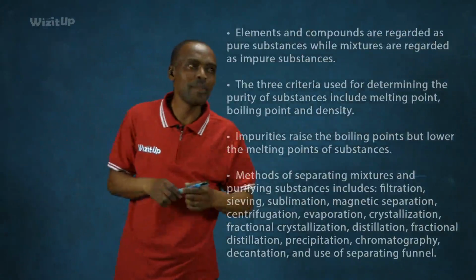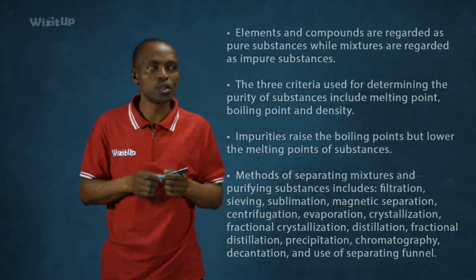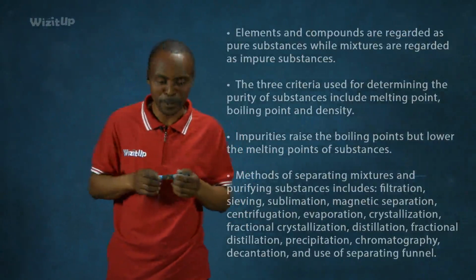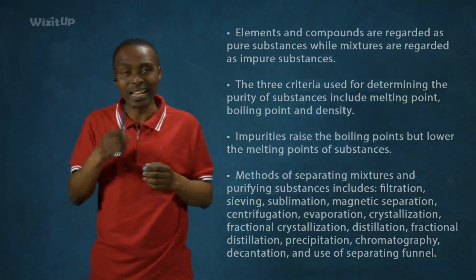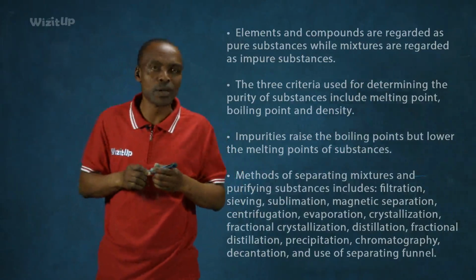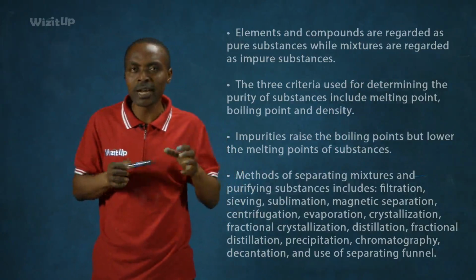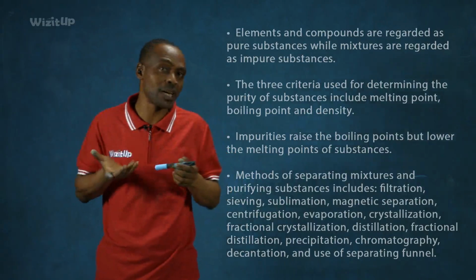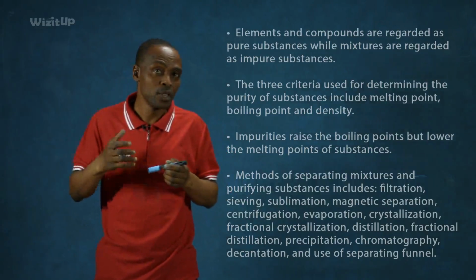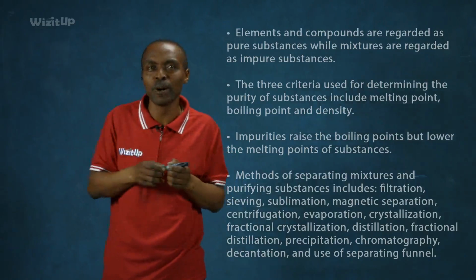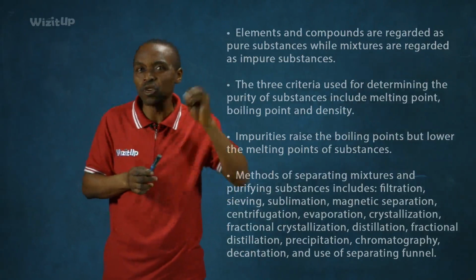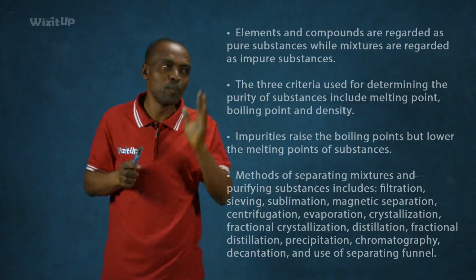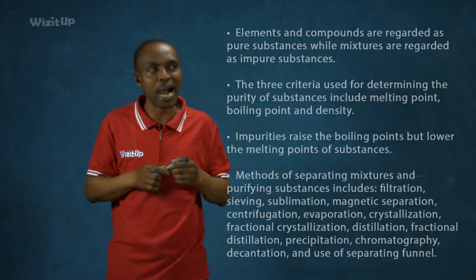Now, elements and compounds are regarded as pure substances, while mixtures are regarded as impure substances. Now, what does that mean? It simply means that, from what I said earlier, elements and compounds are homogeneous. They are not contaminated. Okay? Now, if the boiling point of a substance, say a compound like water, changes, then that means that water is no more pure. All right? Which means it contains a contaminant. But a compound like water is pure. Okay? So because of that, we can say elements and compounds are pure substances.